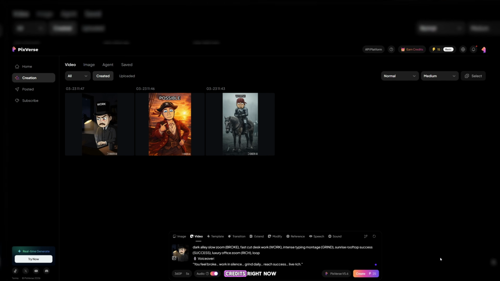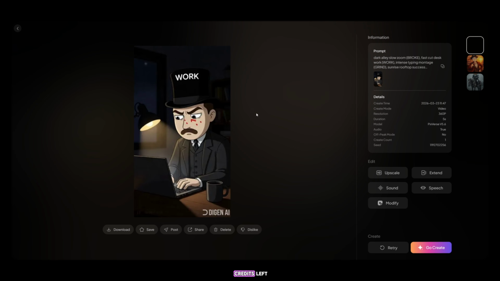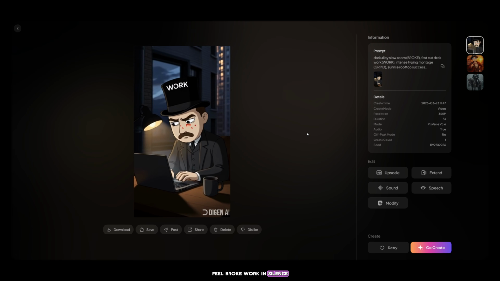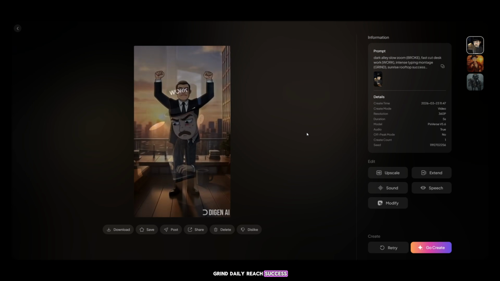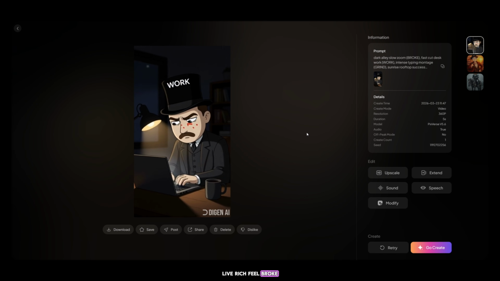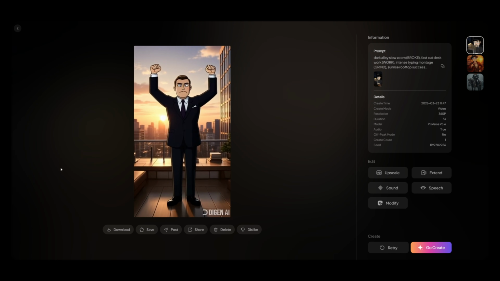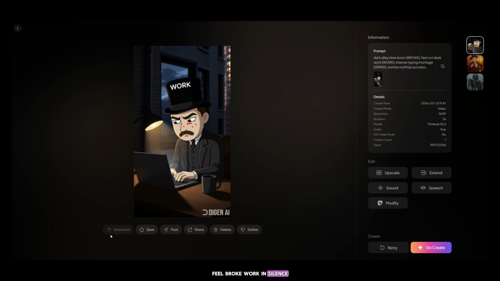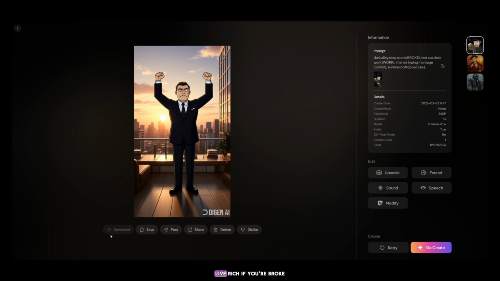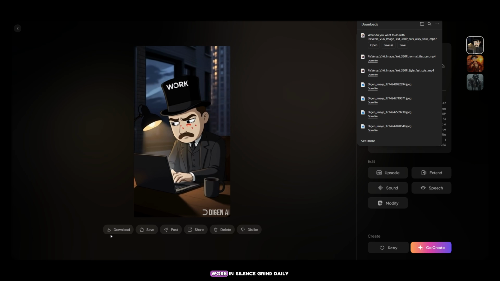If you check the credits, right now I only have 15 credits left, which means I cannot generate another video. So what you need to do is simply log in with another account. You will again get 90 credits, and these credits refresh daily. So the process is very simple. Just switch accounts, get new credits, and keep generating videos.